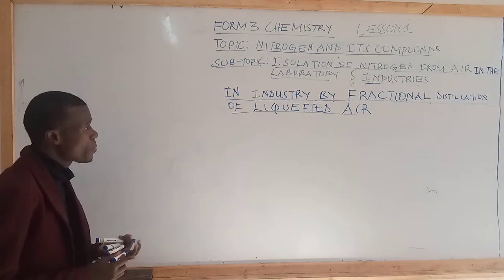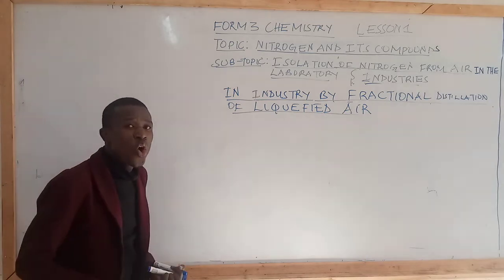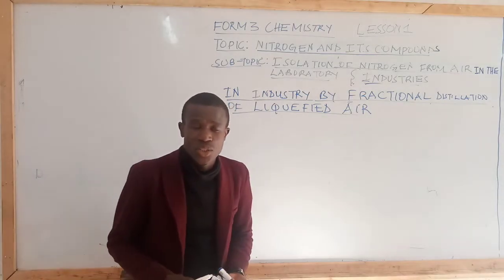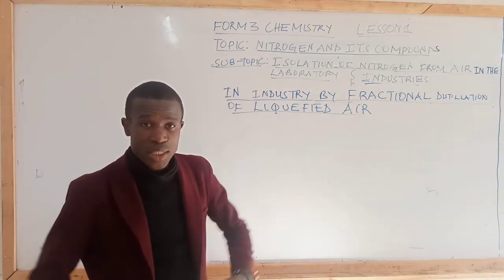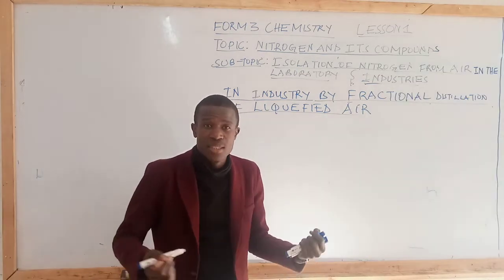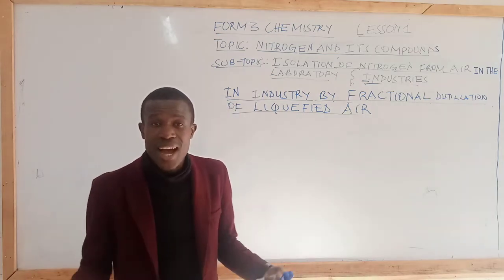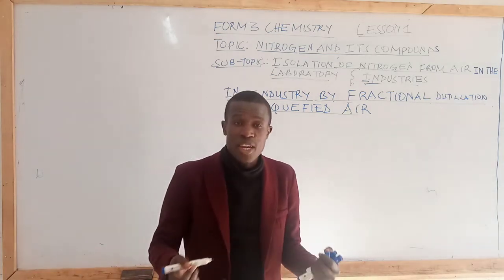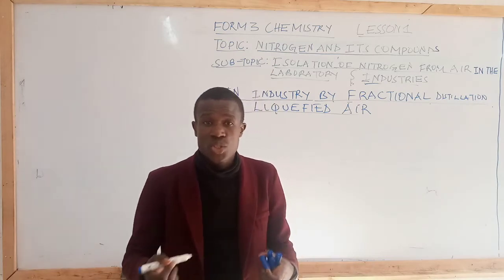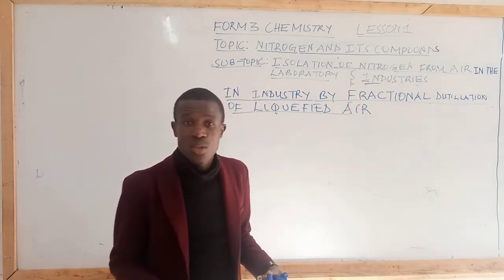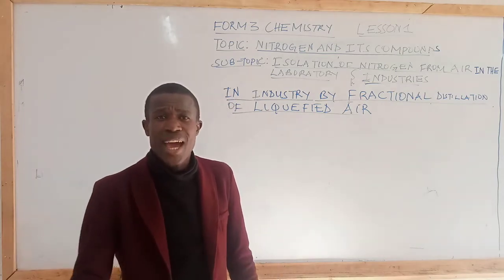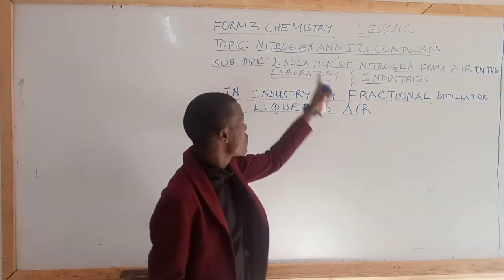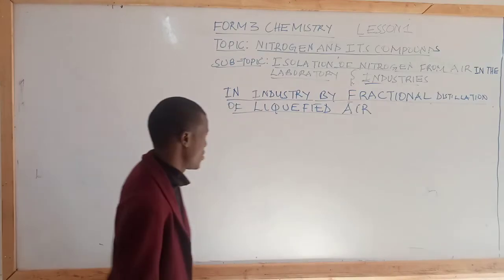The first step, students, is to know what we want to separate. We want to separate dust particles, carbon dioxide, oxygen gas, water vapor, argon or rare gases, so that at the end of the process we obtain nitrogen, or we have nitrogen isolated.